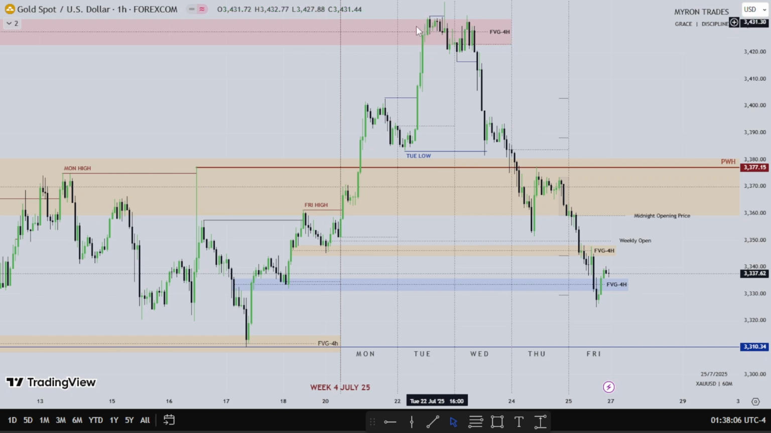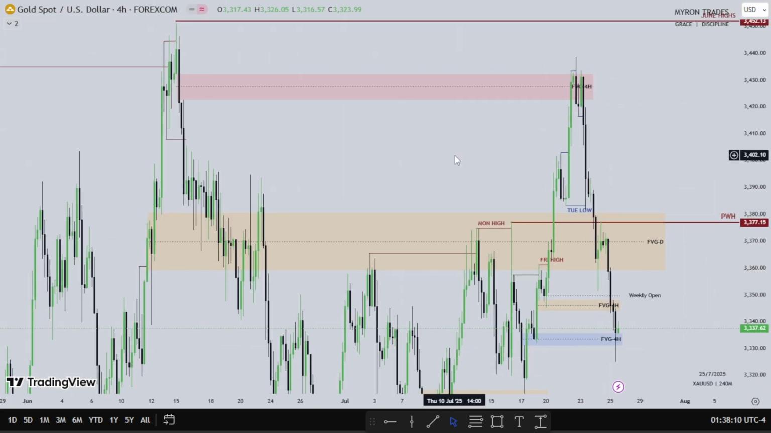Let me show you this one. So as you can see, there's a 4 hour fair value gap right here. So this was where price was racing up into. Then we have a market reversal up there. Look at this price action. Hundreds of pips, bro. Hundreds of points, bro.